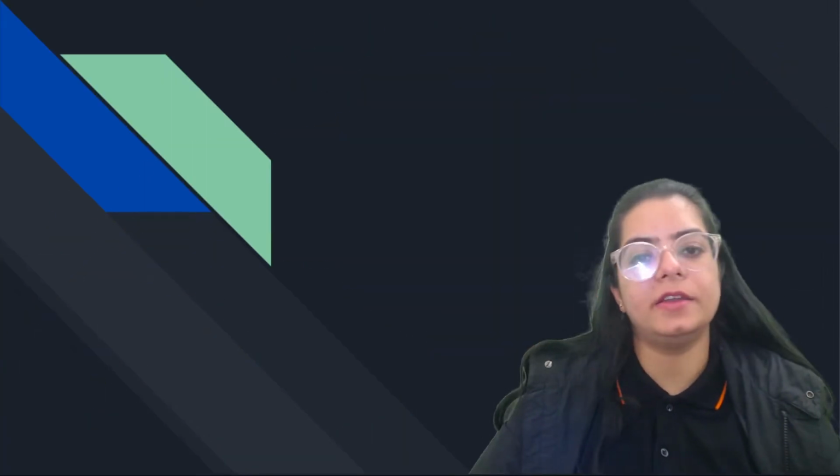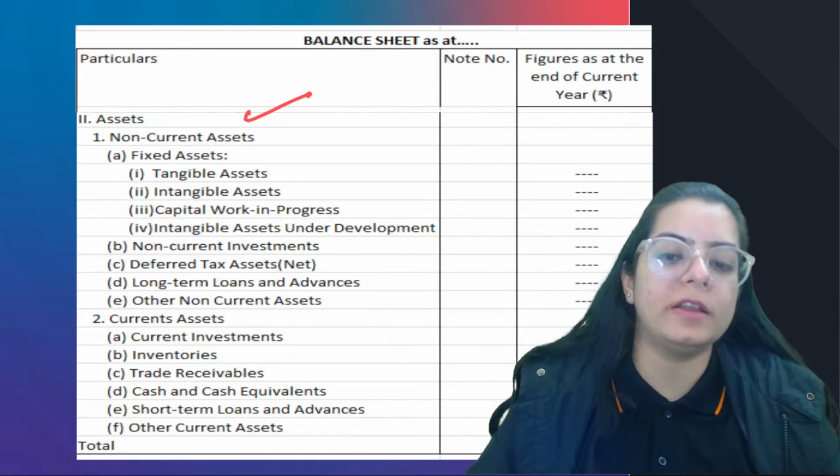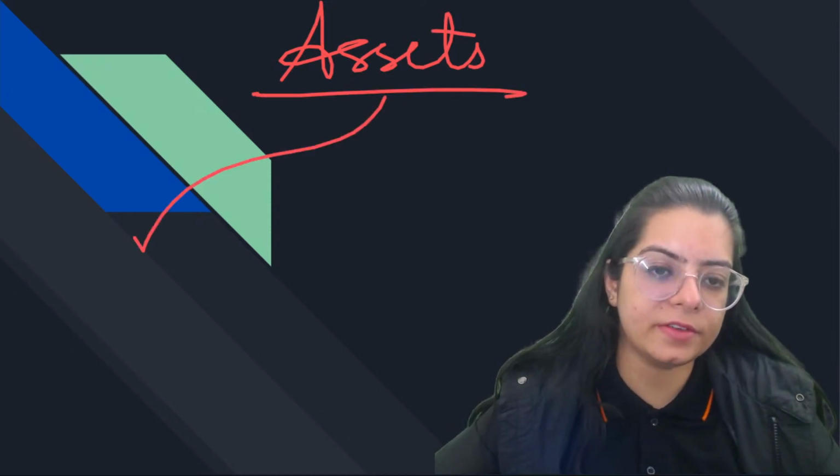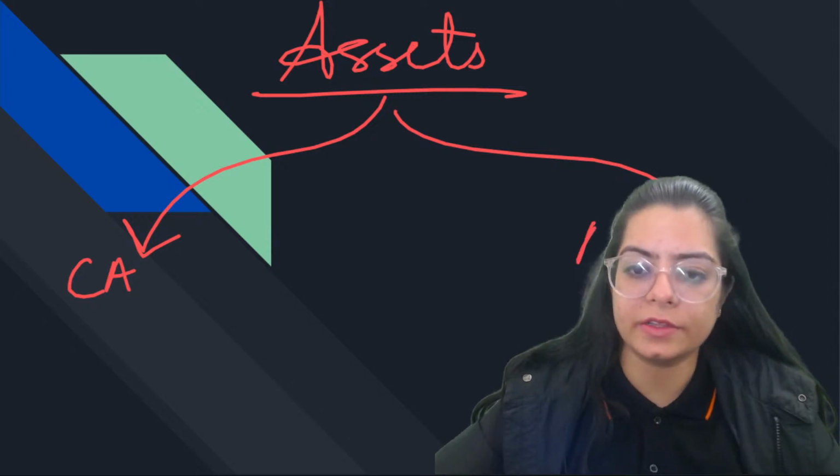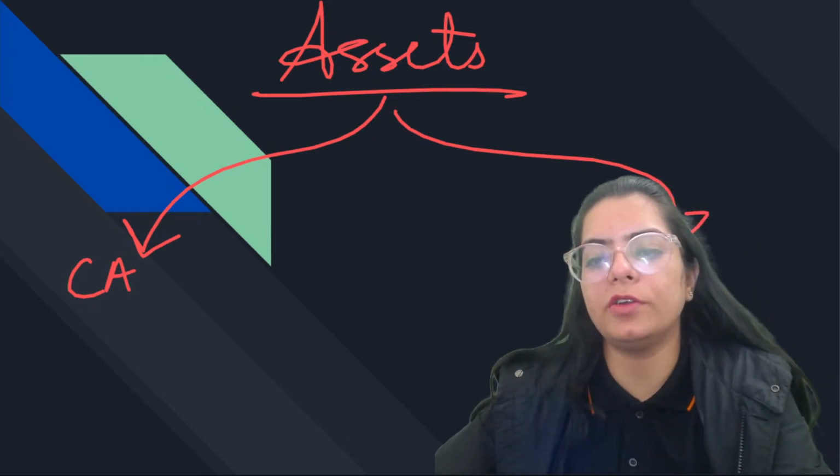Next, the other side. Let's come to the asset side of the balance sheet. The asset side is much easier. The whole asset side is divided into two parts: current assets and non-current assets, right?